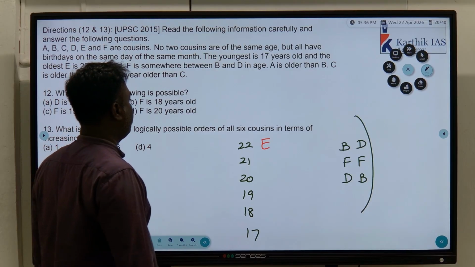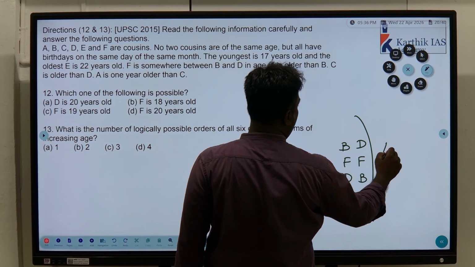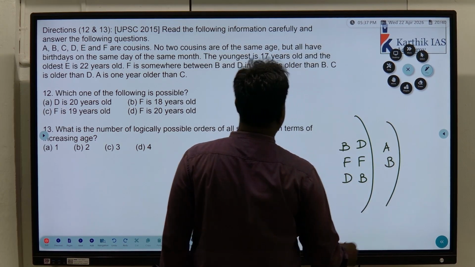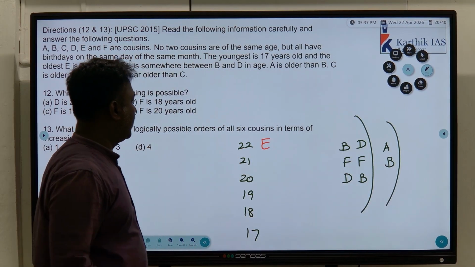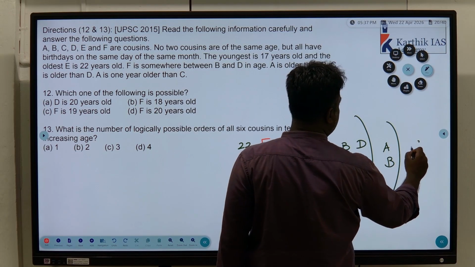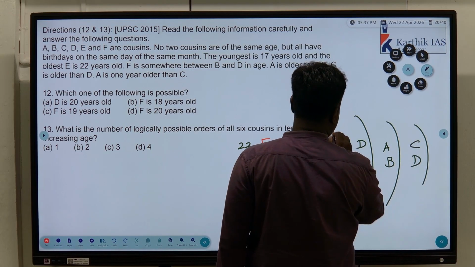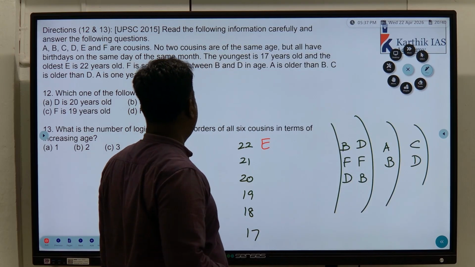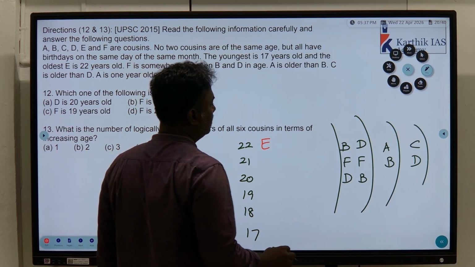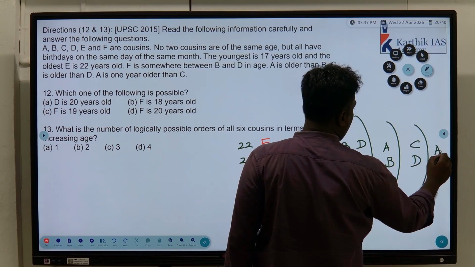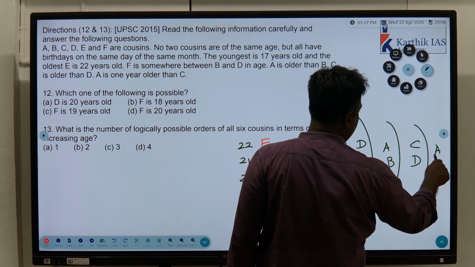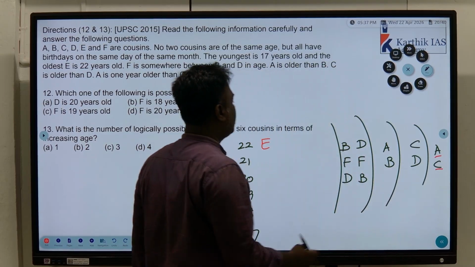A is older than B. C is older than D. A is 1 year older than C. A and C are immediate.